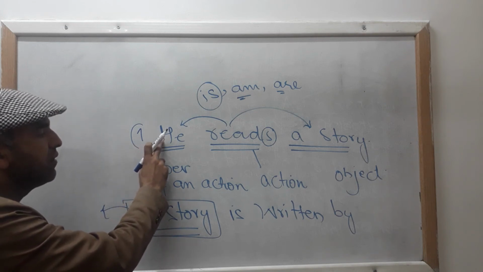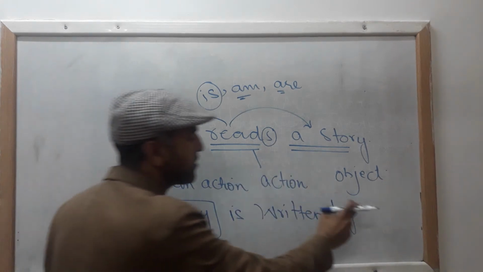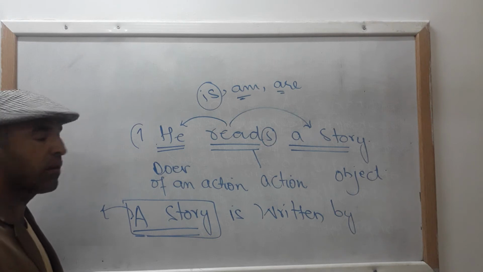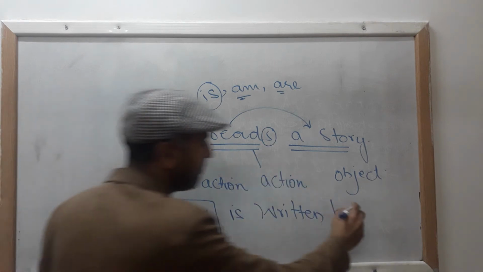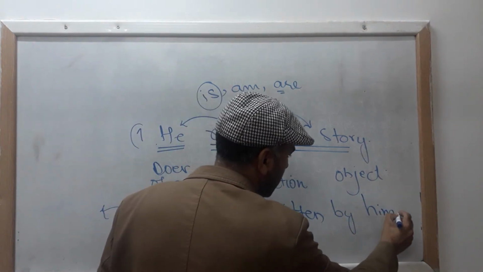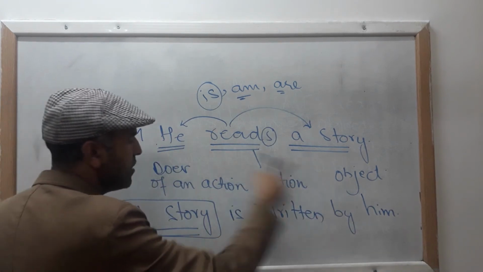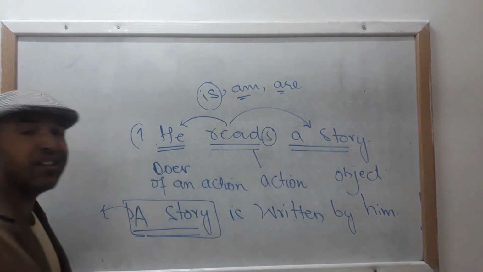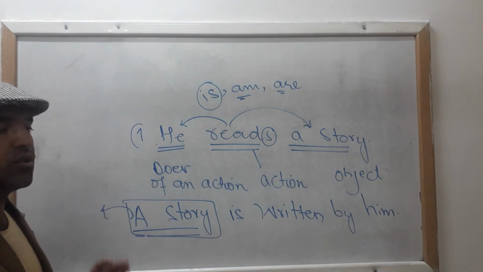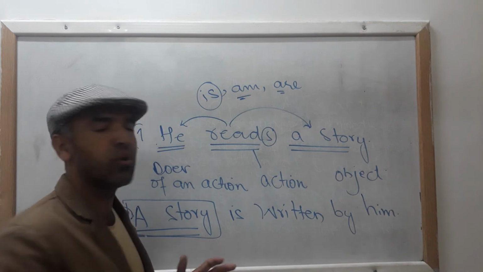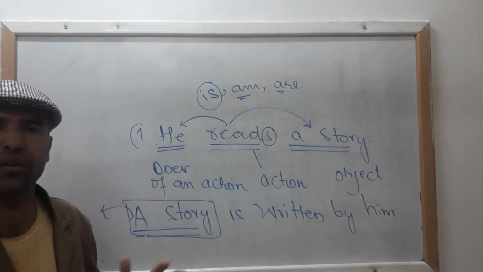Clear? When this he will go at the place of object, you must know the objective case of he then. Okay? So he, him, she, her, they, them, I, me, we, us. So these are the cases that you will have to bear in mind whenever you are going to convert the sentences of active into passive.